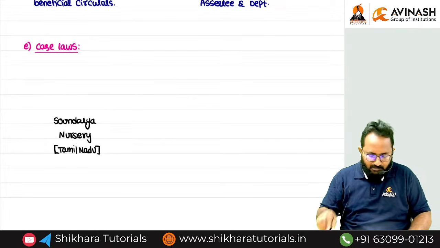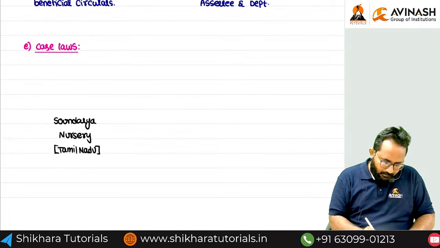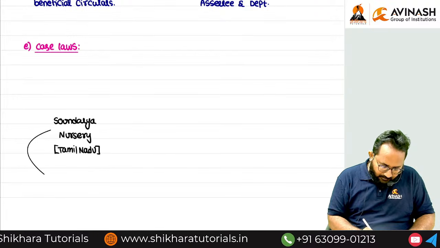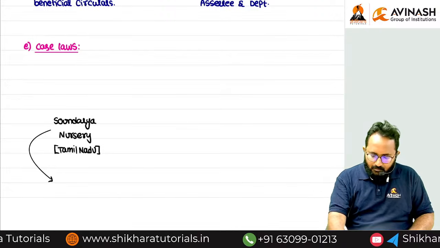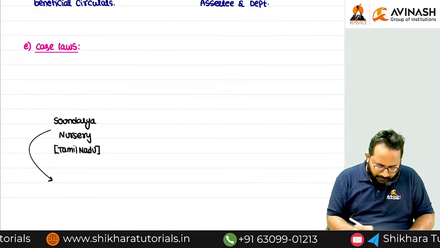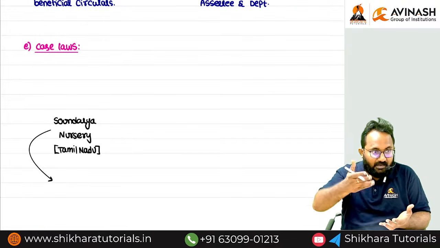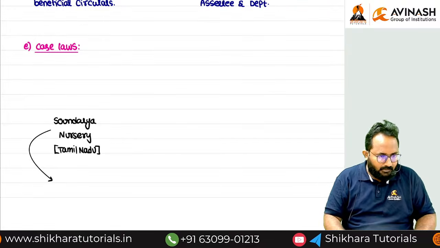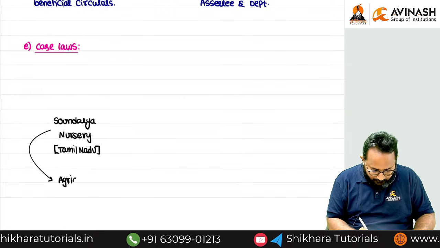Remember. But whatever income they generate by selling the plants, they say it is agricultural income, because the growing activity is there.